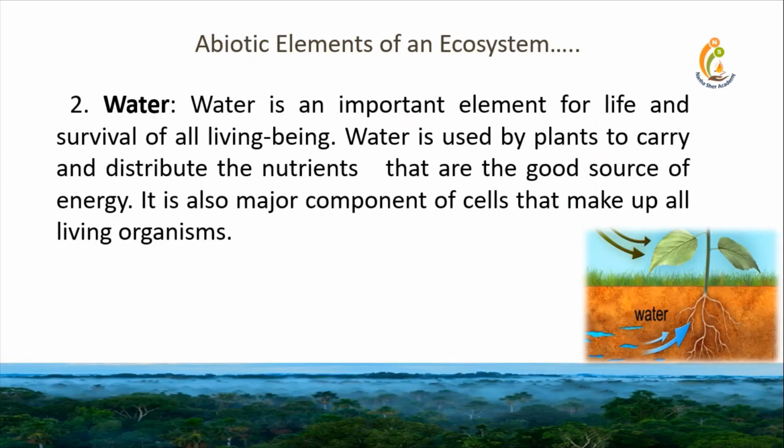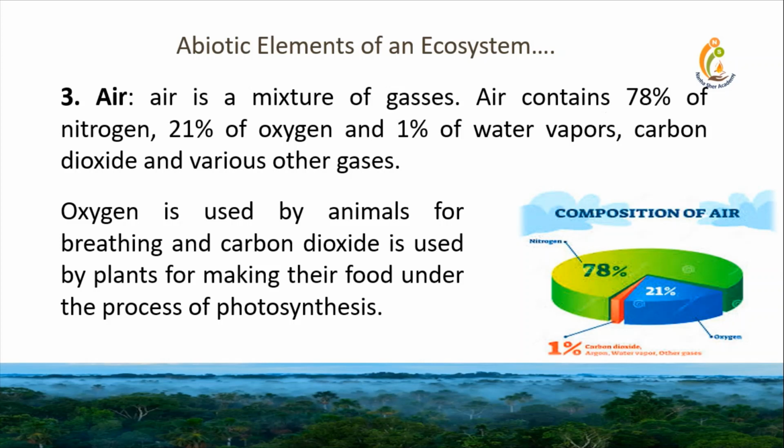Water is an important element for life and survival of all living beings. Water is used by plants to carry and distribute the nutrients that are a good source of energy. It is also the major component of cells that make up all living organisms. Air. Air is a mixture of gases. Air contains 78% nitrogen, 21% oxygen, and 1% water vapor, carbon dioxide, and various other gases. Oxygen is used by animals for breathing, and carbon dioxide is used by plants for making their food through the process of photosynthesis.